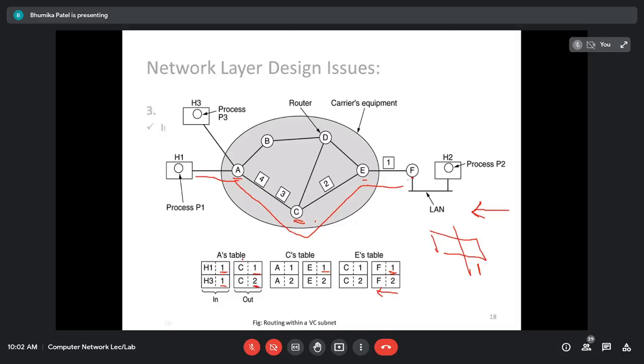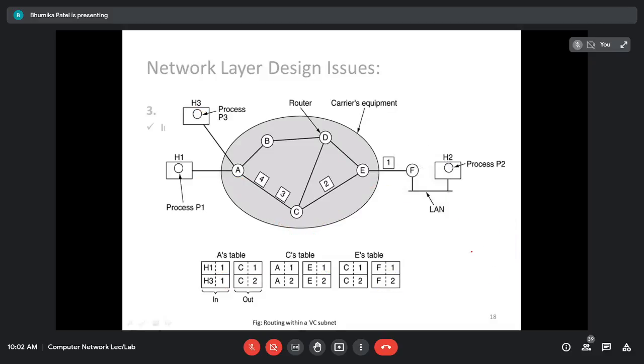Whenever the reply is going to be sent for this router A, when the message is forwarded and comes to A, so A will not be able to identify whether this message is for the host 1 or host 3 because both are using the same connection number. Okay, and that is why this particular router A is going to change this connection number. Right, even if host 3 uses connection number 1, the router A is going to change the connection number. Are you getting what I'm saying? Yes, sir.